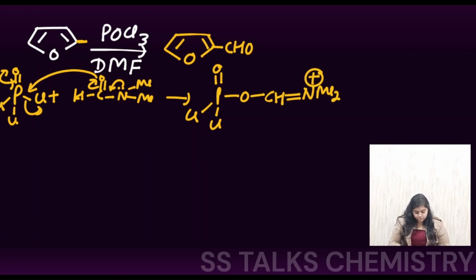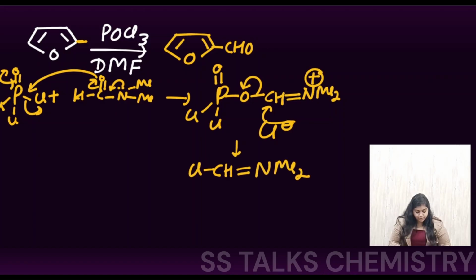Now further, what is going to happen next? The Cl group that has left from the medium is going to come for the attack, and this group is going to leave from the medium. Again the driving force is the bond formed between the phosphorus and the oxygen. So we are going to get the species which is CHCl with the double bond NMe2. Again the positive charge is still present.